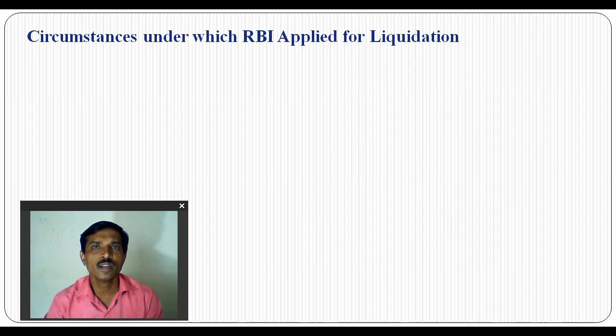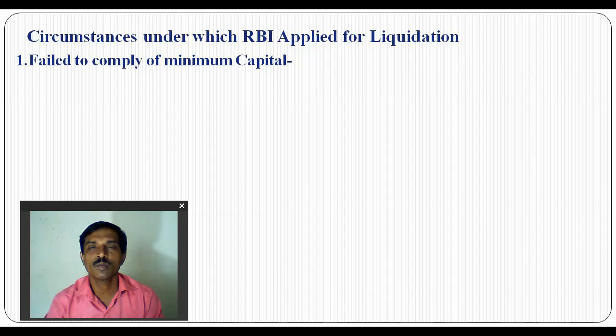So a bank can apply for liquidation, and RBI can also take the initiative for the liquidation or winding up of a banking company. What are the circumstances? The first is failure to comply with minimum capital.